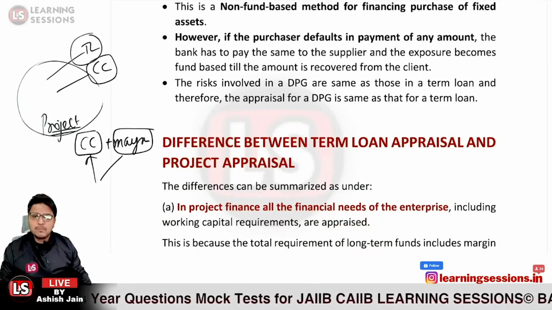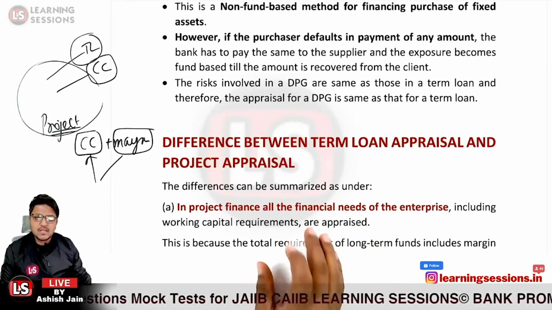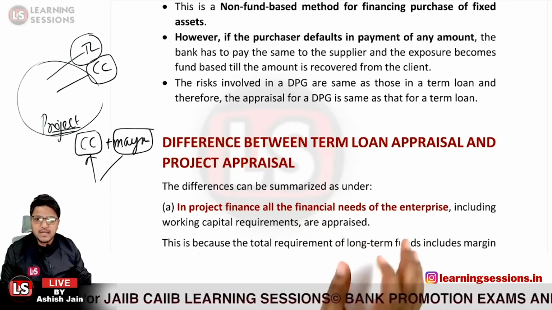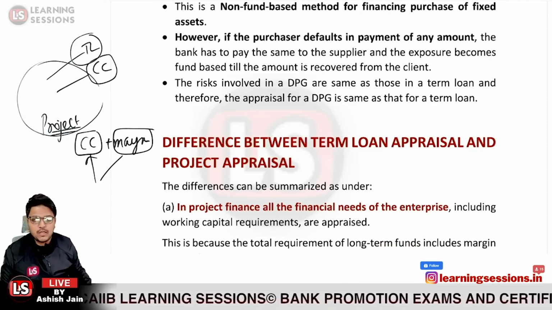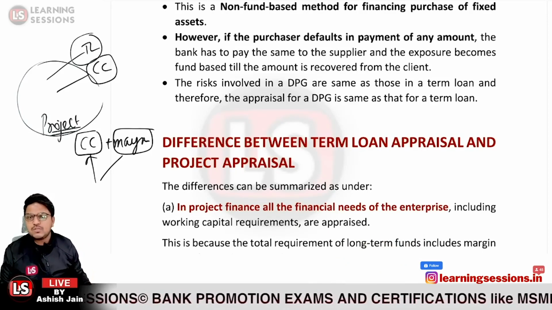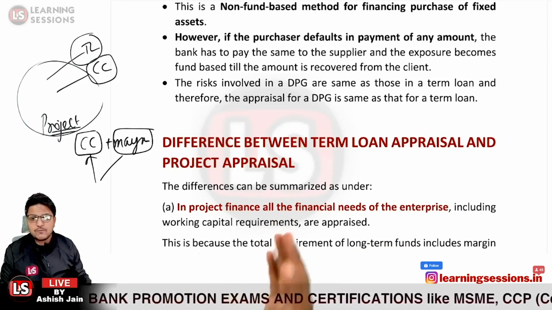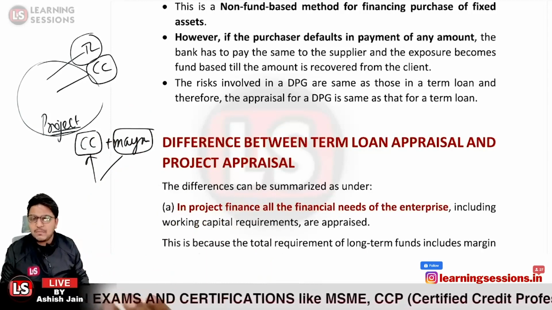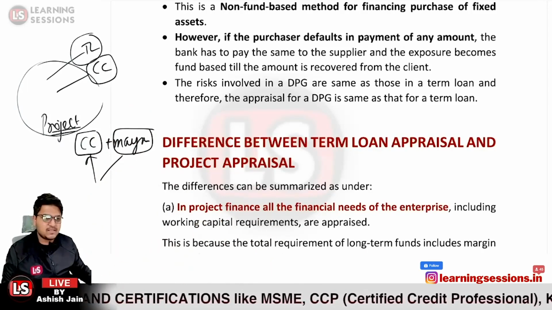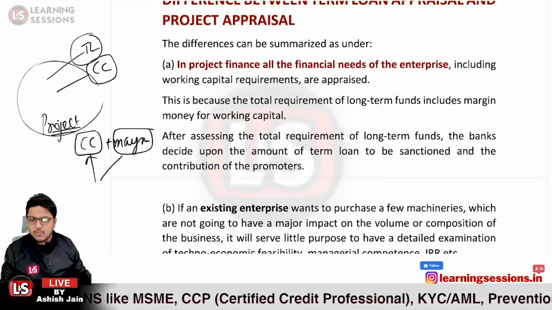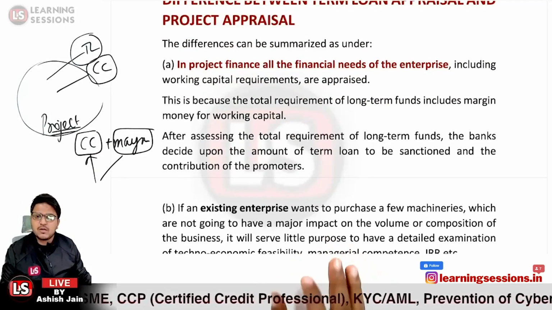Is that clear? So in project appraisal or project finance, all financial needs of the enterprise, including the working capital requirement, are appraised. Each and everything will be looked into, because the total requirement of long-term funds includes a margin requirement too. So as for the long-term funds, we also require the margin requirement for the CC limit itself. Whereas in the case of term loan appraisal, that particular aspect is not looked into.